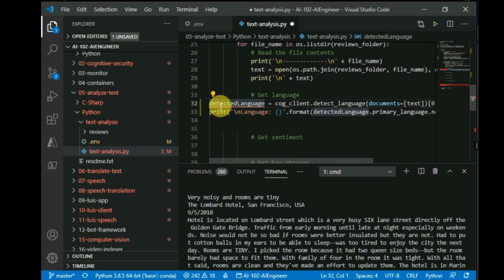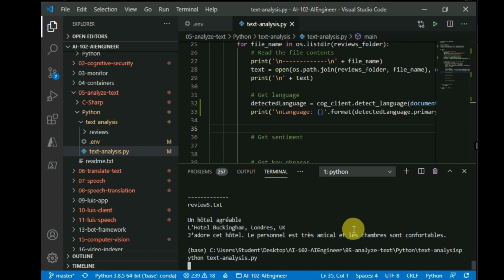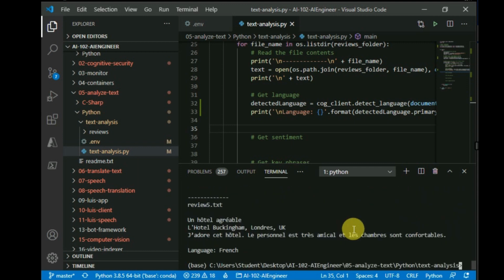So I've used this code to detect the language. Python needs indentation, so I've indented the code here. Let's run the program again. We are getting a response in JSON format where we can see the language written after each review.